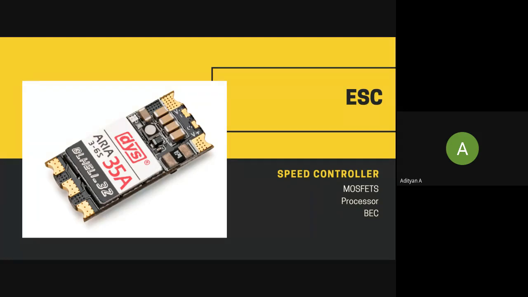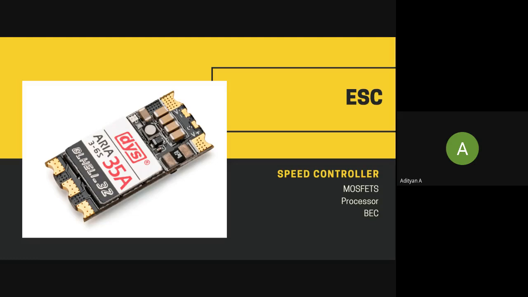One is the voltage regulator or the battery eliminator circuit, a processor, and the switching, which includes MOSFETs and FETs. The main function of this processor is to decode the data being provided to it from the receiver within the model, as well as to regulate the power to the motor using FETs.